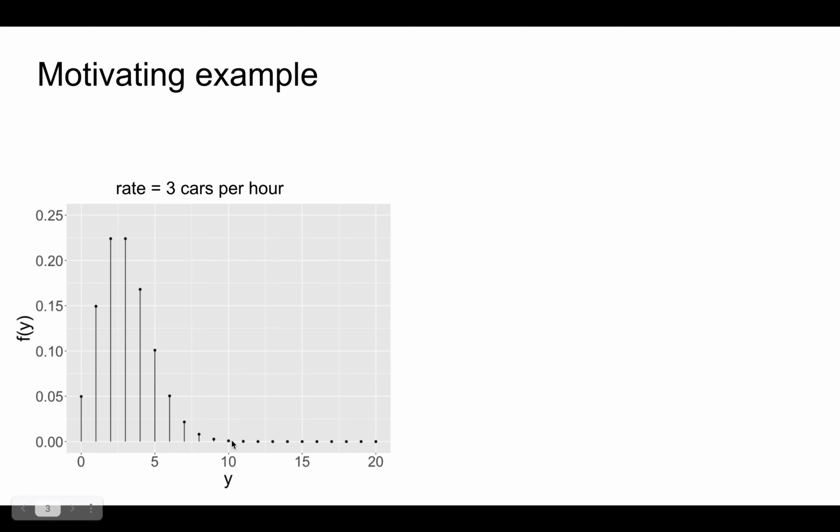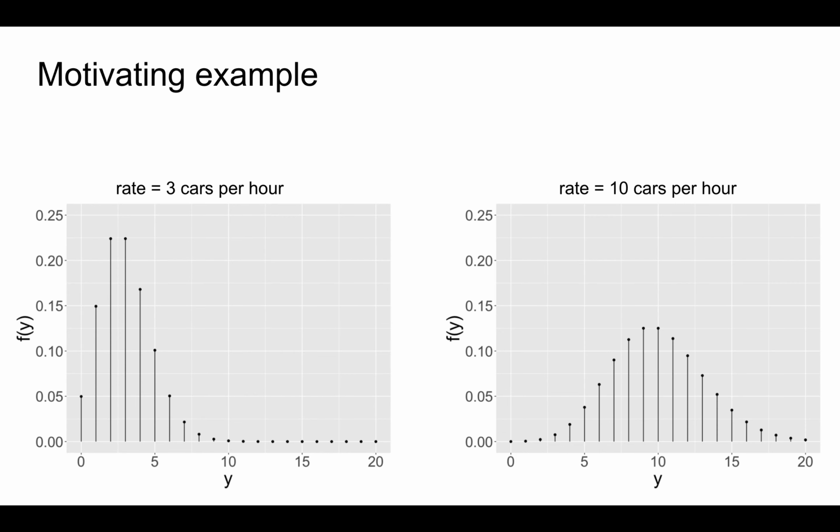However, if we consider a busier intersection where cars pass at a rate of 10 per hour, notice that we'd most commonly see 10 cars per hour. Further, it's not very likely that we'd see as few as, say, 2 cars, or as many as 18. In fact, both scenarios provide examples of a Poisson model. On the left is the PMF of a Poisson model with rate 3, and on the right, a PMF for a Poisson model with rate 10.